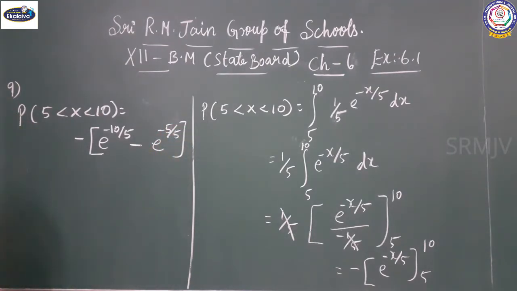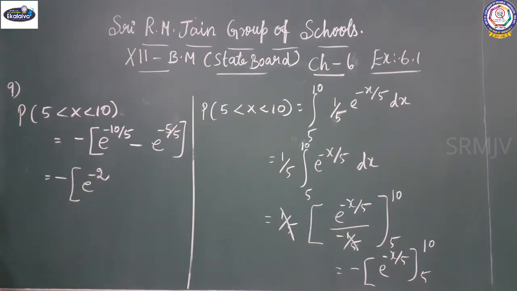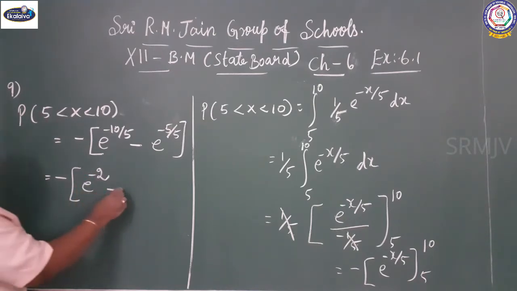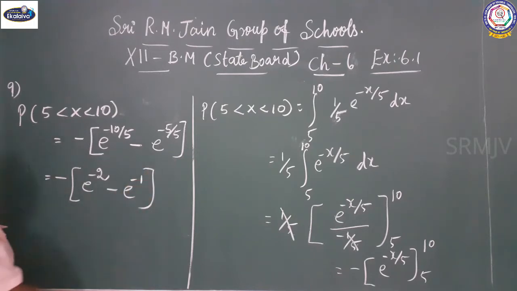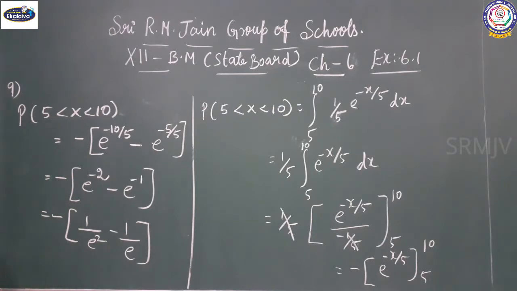It gives minus e power minus 2 minus e power minus 1. The power is negative, so 1 by e square minus 1 by e.